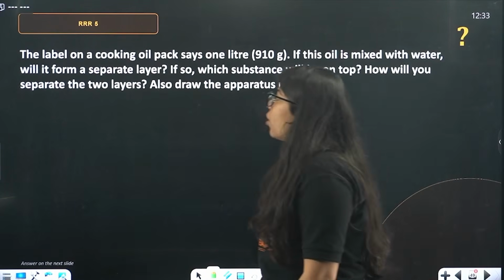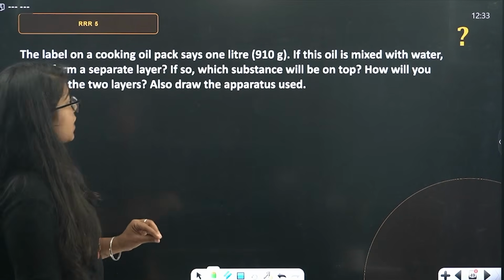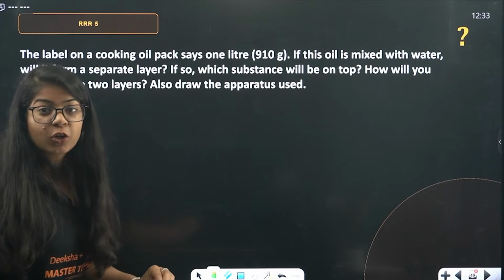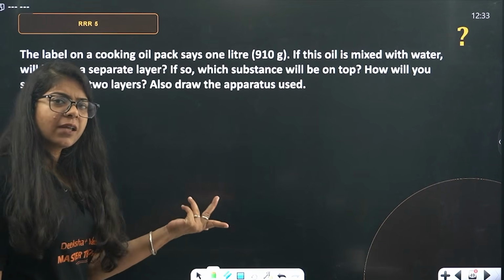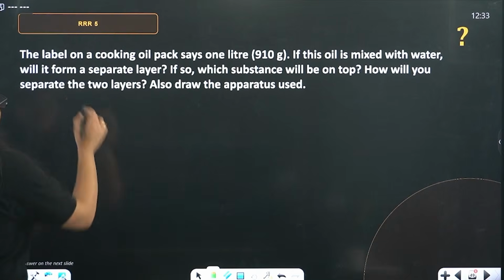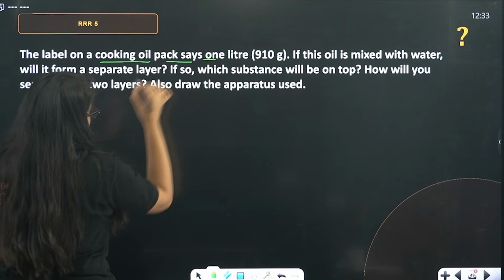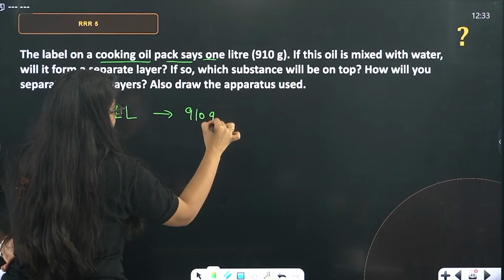The label on a cooking oil pack says 1 liter. Something is wrong, ma'am, some fraud is happening. 1 liter but 910 gram. No, it's not fraud, it's chemistry. They're saying on a cooking oil pack that 1 liter is equal to 910 gram.